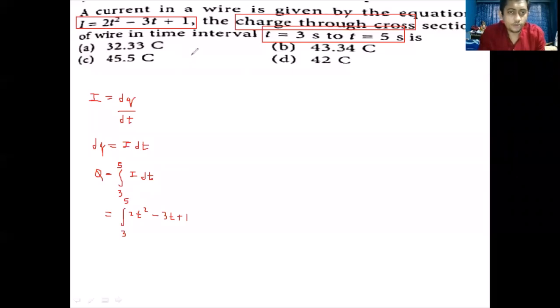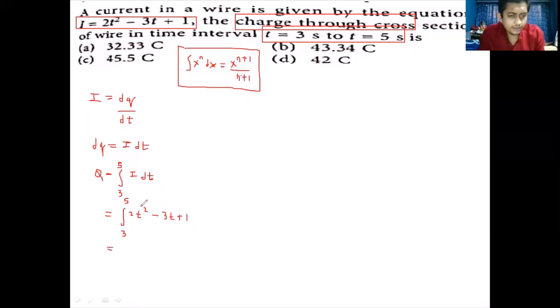Now, integration formula, dear students, we should know. Integration of x raised to n dx is x raised to n plus 1 upon n plus 1. That is the value for integration. Integration of x raised to n dx is x raised to n plus 1 whole divided by n plus 1. So using this formula, dear students, we can get this answer.